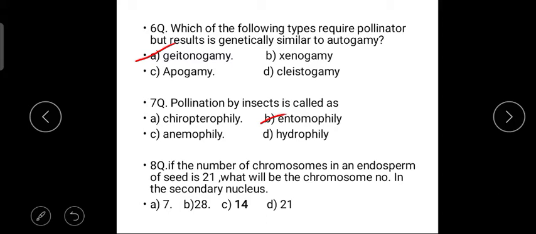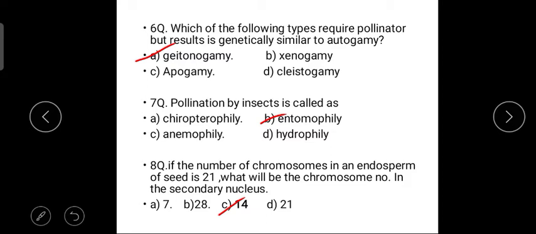Next, eighth question, if number of chromosomes in an endosperm of a seed is 21, so what will be the chromosome number in the secondary nucleus? So option A 7, option B 28, option C 14 and option D 21. So our answer is 14. So how 14?